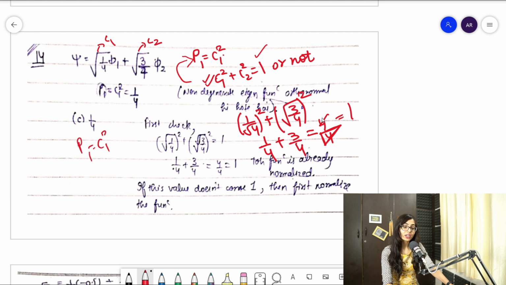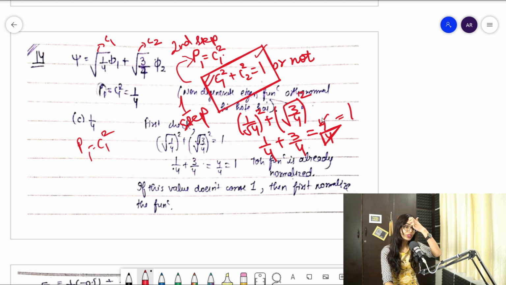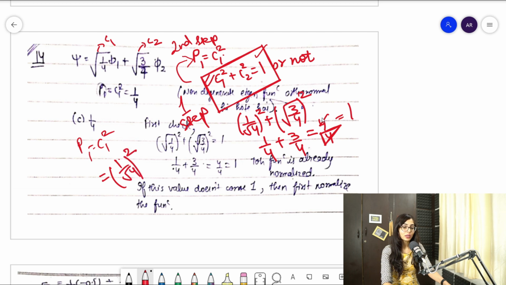In every question you need to find first, this is the first step, and this is the second step, that whatever is asked in the question, then you will find that, clear. So it is P1 is equal to C1 square, clear. Now your C1 is 1 by root 4, and 1 by root 4 square will become 1 by 4, clear, guys. So your answer is 1 by 4, and you can see how easy it is.